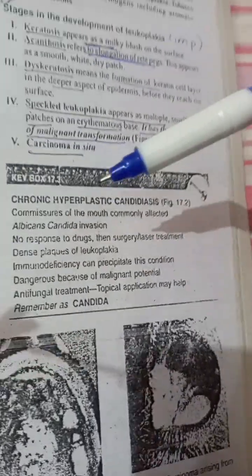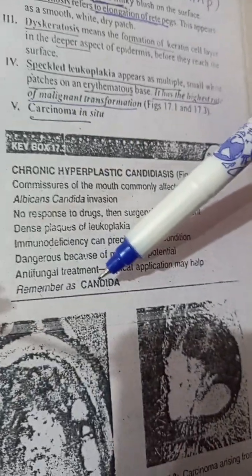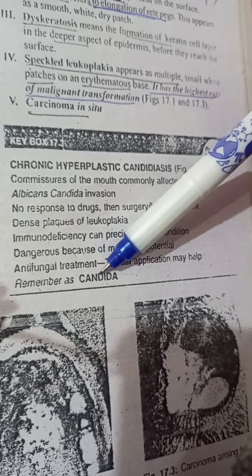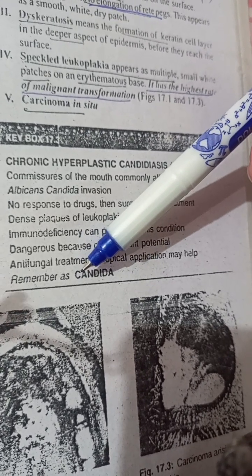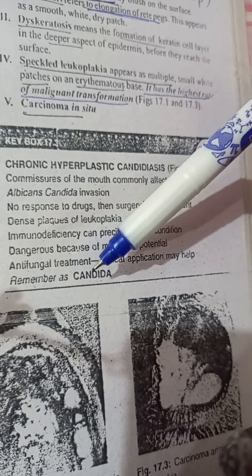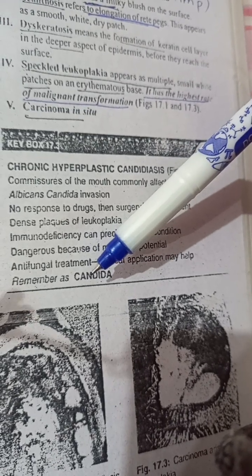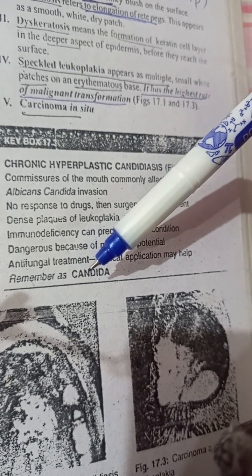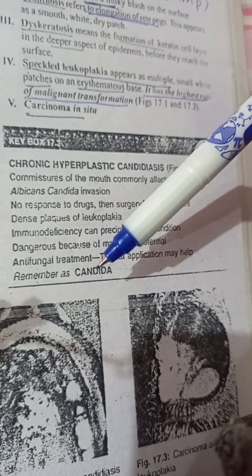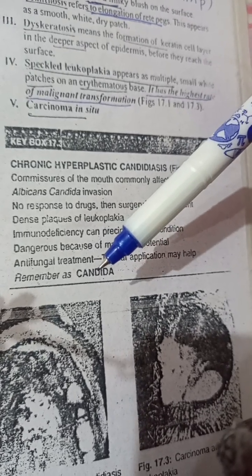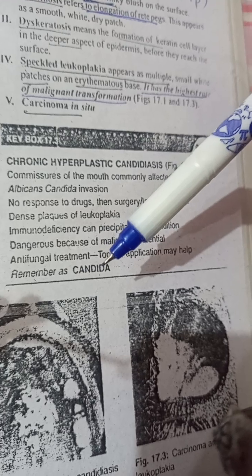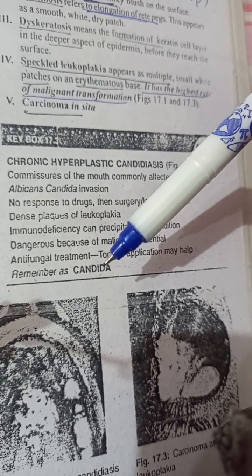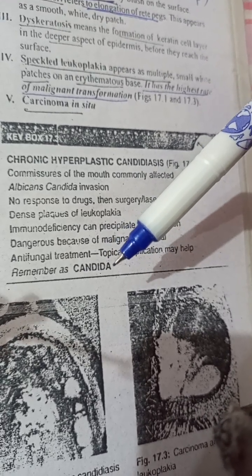Then you have chronic hyperplastic candidiasis. For this you have to remember a mnemonic, which is CANDIDA. C is for commissures of the mouth, commonly affected. A is for Candida albicans. N is for no response to any drug, surgery, or laser treatment. Then D for dense plaques of leukoplakia, and I for immunodeficiency. It is very dangerous because it has malignancy potential. And then you give antifungal treatment.